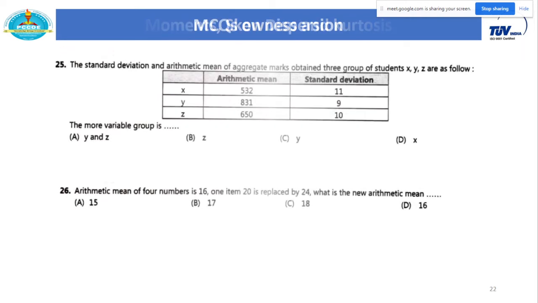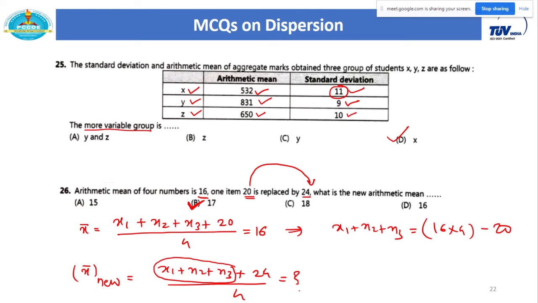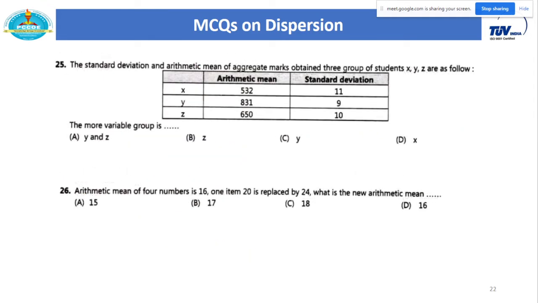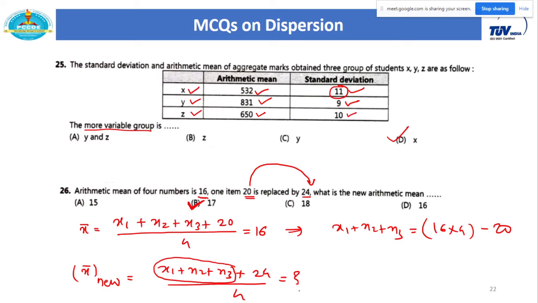And so these are some examples on dispersion. Here I tried to cover all the variety present in that topic. So I think these few MCQs cover all the portions on dispersion.